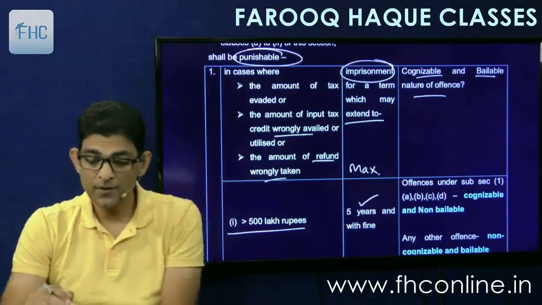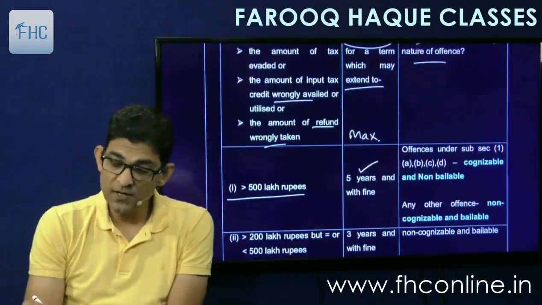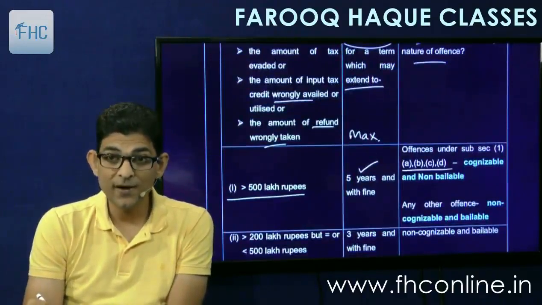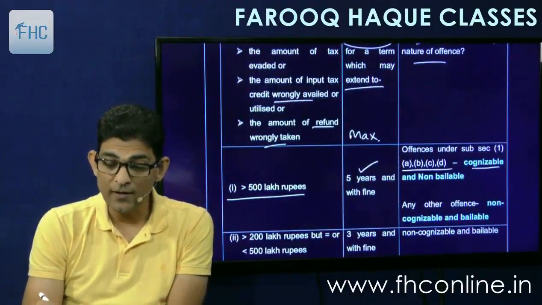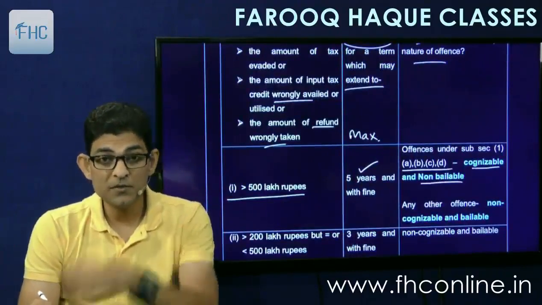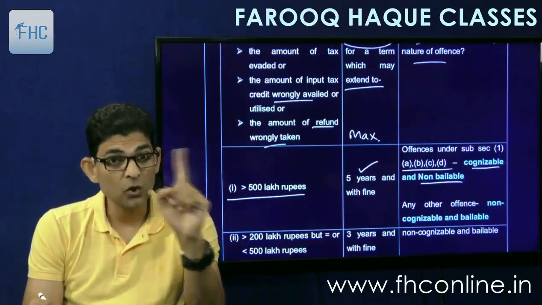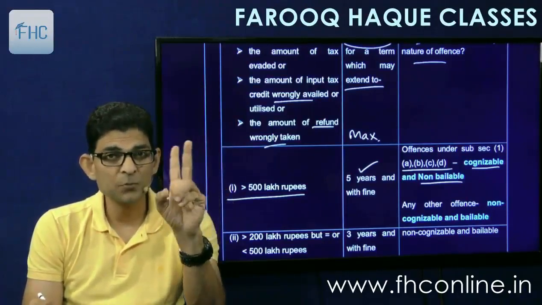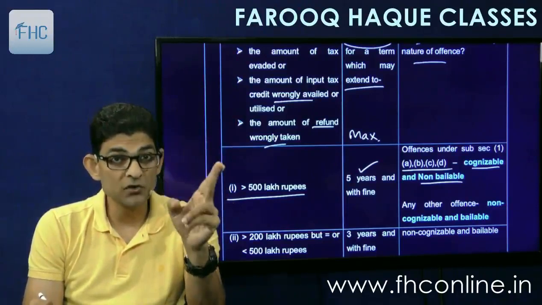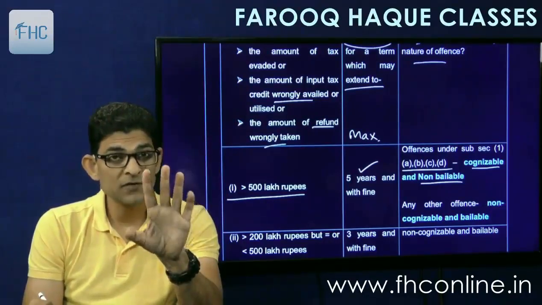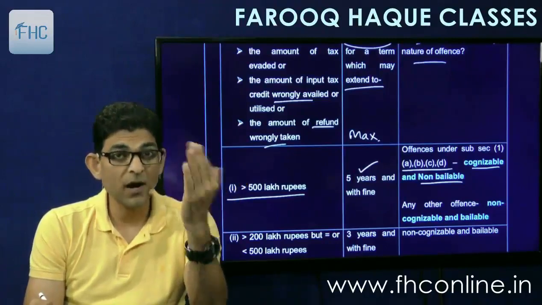So here it says that offences under subsection 1 A, B, C, D are cognizable and non-bailable. So cognizable means the officer can take cognizance of the case and arrest you, and they are not bailable. Now remember this point, the offences which are cognizable are not bailable, and the offences which are not cognizable are bailable.